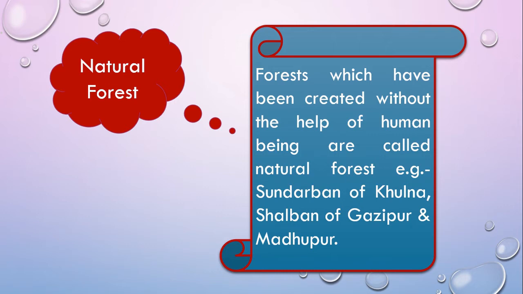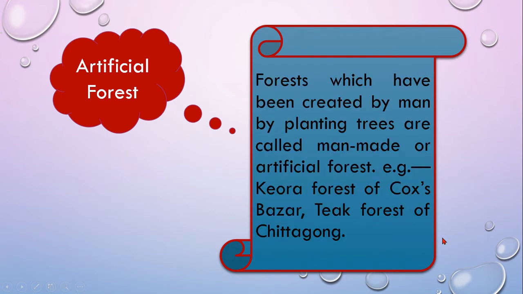First of all, we have to understand what a natural forest is. Natural forest is created without the help of human beings. That means God created this forest. That is called natural forest. For example, the mangrove or Sundarban of Khulna, Shalban of Gazipur and Madhupur. This is called natural forest.